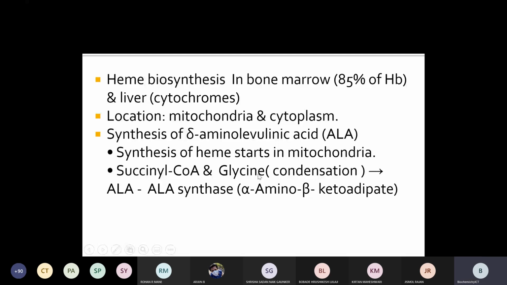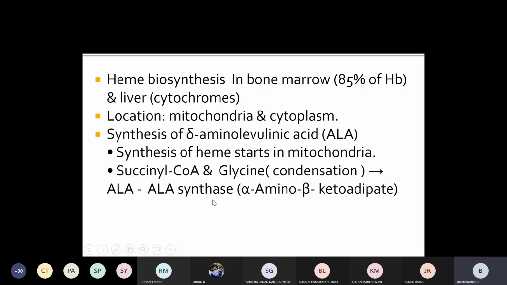These undergo a condensation reaction. Succinyl-CoA you get from the TCA cycle, and glycine is a simple aliphatic amino acid, right? So glycine and succinyl-CoA get condensed to form delta ALA in the presence of the enzyme delta ALA synthase.